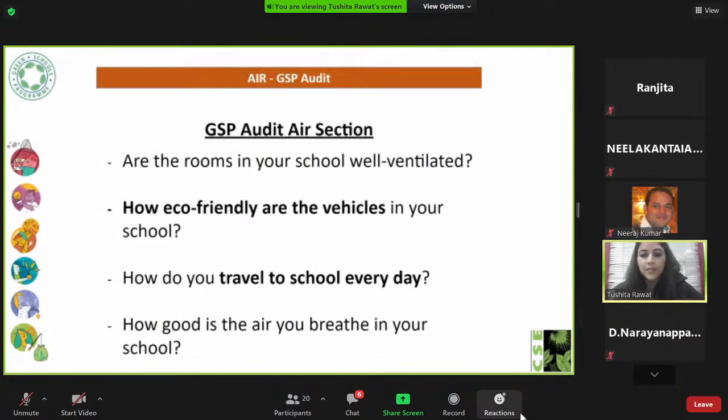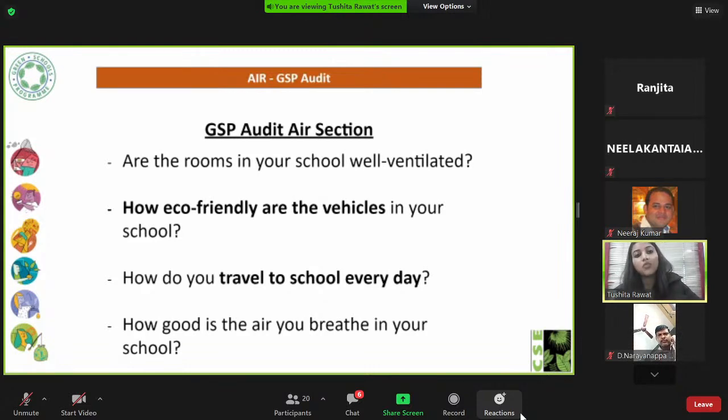So moving ahead, now there are so many issues around us, air pollution, so many pollutants, so many things to take to students and tell them about, right? So that's where the audit, GST audit comes into picture. What we do here essentially is we don't tell students anything. We ask them questions.